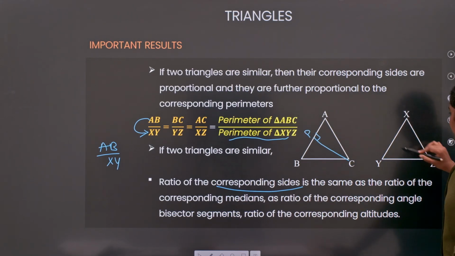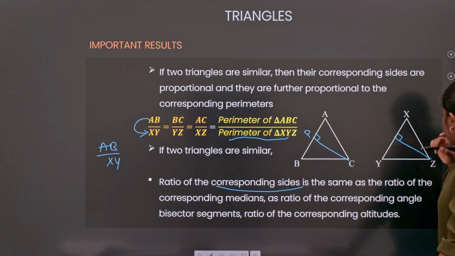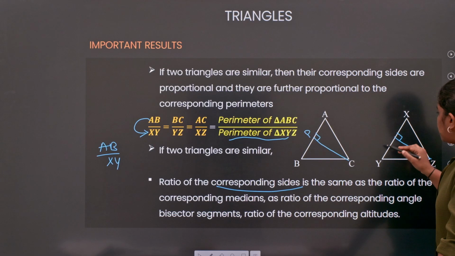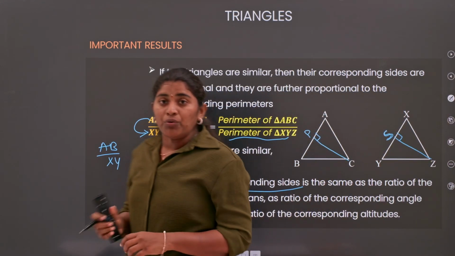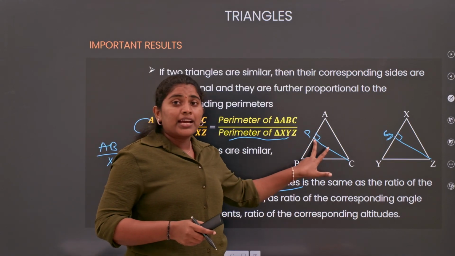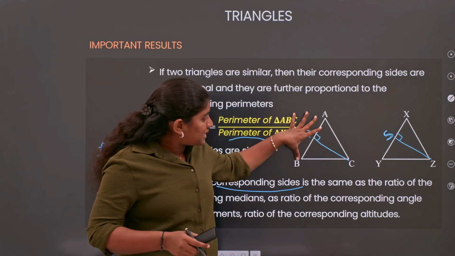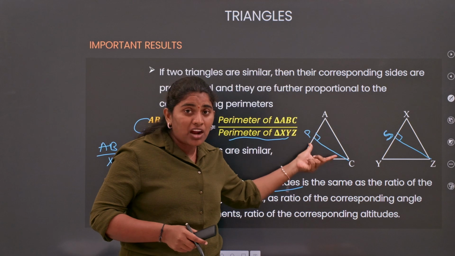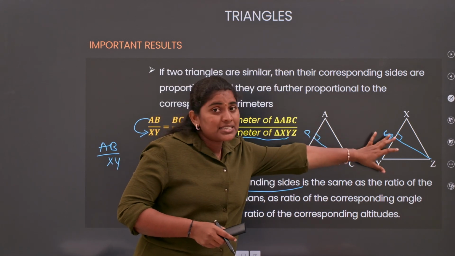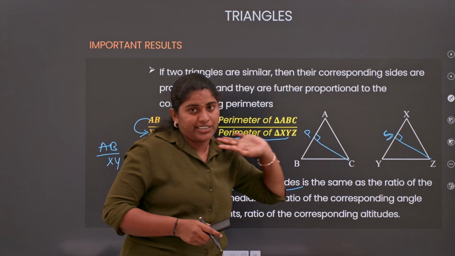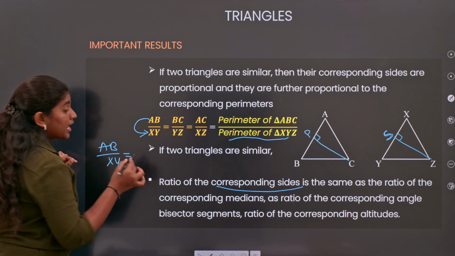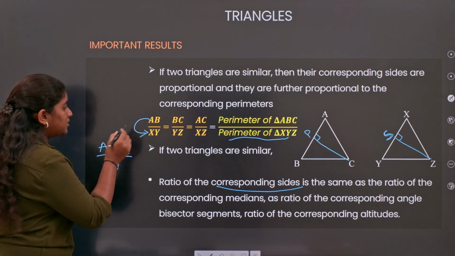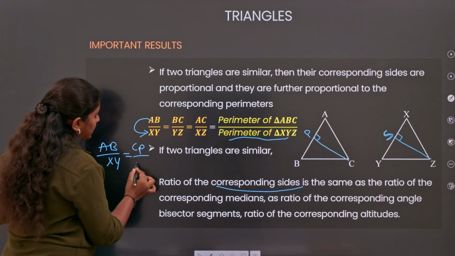And for XY, I am taking my altitude, which is nothing but, just consider another variable, as SZ. So CP is the altitude corresponding to side AB, and SZ is the altitude corresponding to side XY. Now, the ratio of these corresponding sides equals the ratio of the corresponding altitudes, which is nothing but CP by SZ.